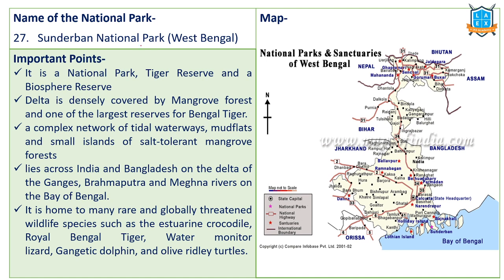Right, next important national park is Sundarban National Park. Important. Sundarbans, West Bengal region, it's a national park, it's a tiger reserve, it's a biosphere reserve, it's a World Heritage Site also. This Sundarban Delta region is densely covered with mangrove forests, Sundari trees, that's why the name Sundarbans. It has largest reserves of Bengal tiger.